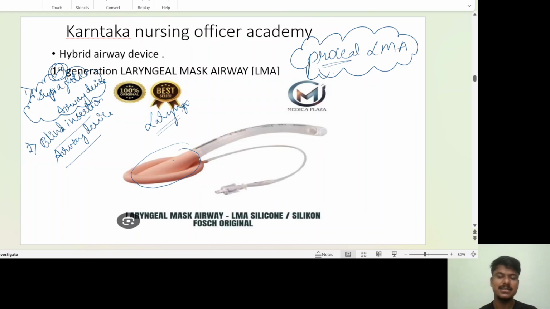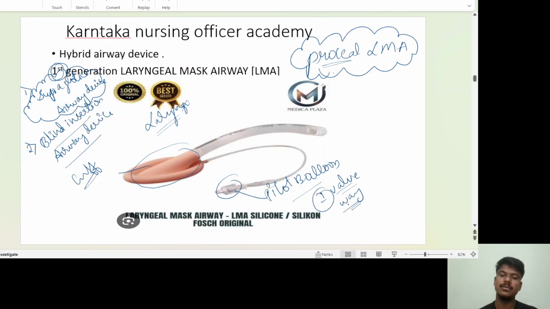If you see the labelings, the parts of the tube: this one is your cuff, to be inflated with the pilot balloon. This will be a one-way valve. Your pilot balloon always has a one-way valve, meaning air can be injected inside. One plunger will be there, one valve will be there, but it allows only one-way pressure.